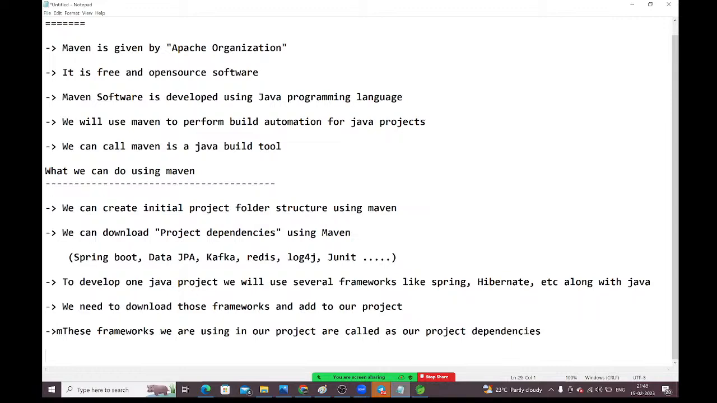But you need to tell Maven which dependencies you require. How will you tell Maven? Through the pom.xml file. Through the pom.xml file, we need to tell Maven. Inside that pom.xml file, you need to configure all your required dependencies and give that pom.xml file as input to Maven. Maven will check inside the pom.xml file and it will download all the required dependencies for you. Is it clear?